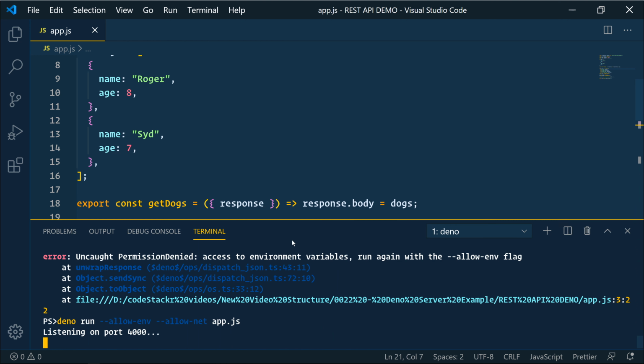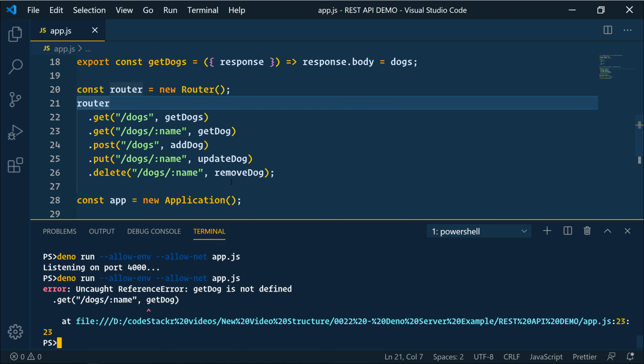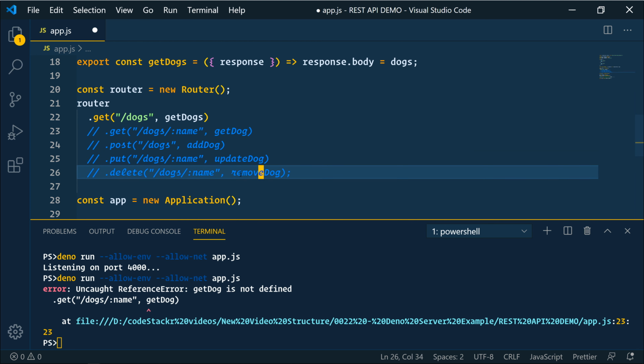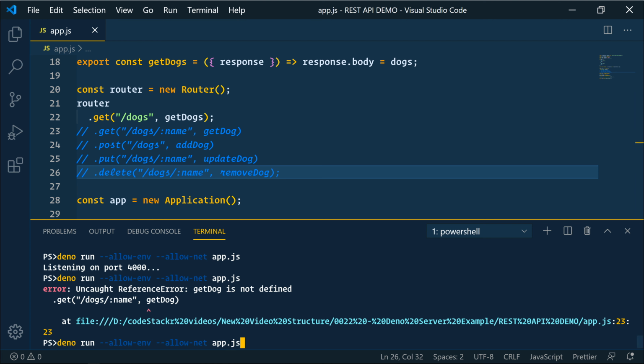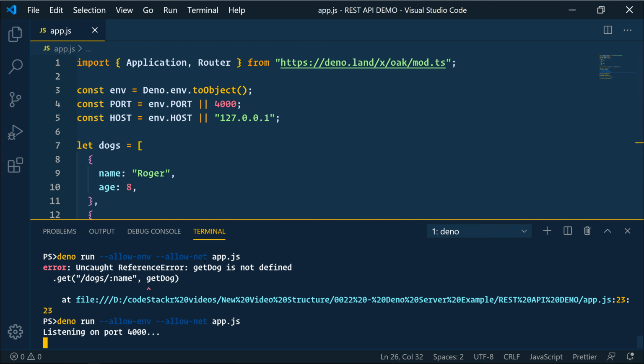So pull up the console here, Control C to stop the server, and then we'll start it up again. And I'm getting an error here. getDog is not defined. Of course it's not defined. Go ahead and comment these out. Save that. And let's run that. There we go.